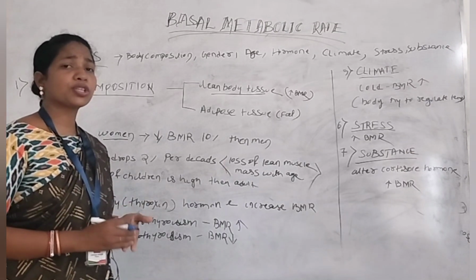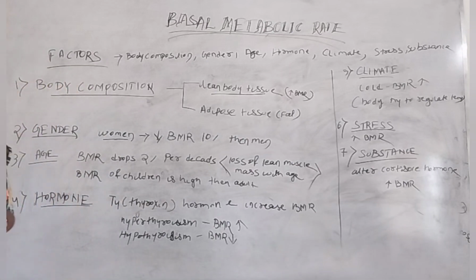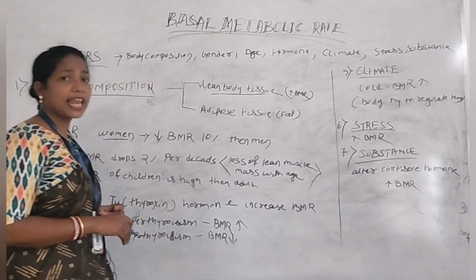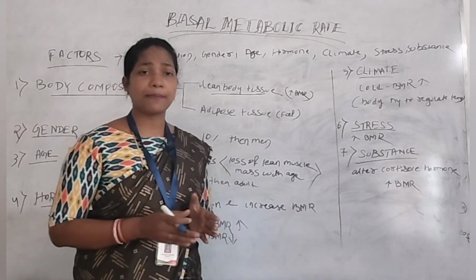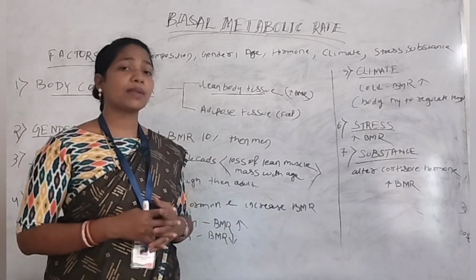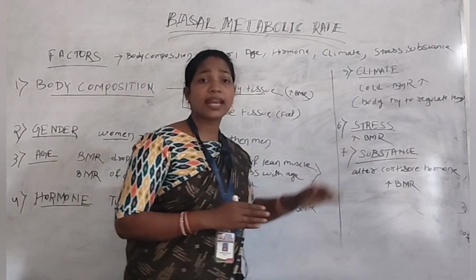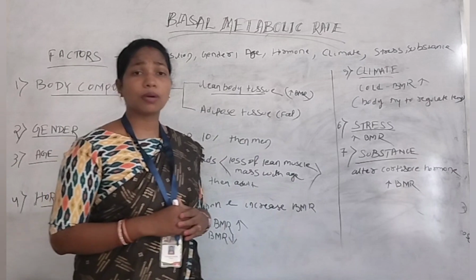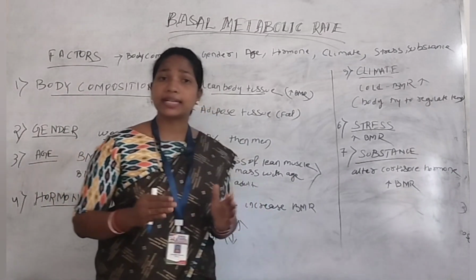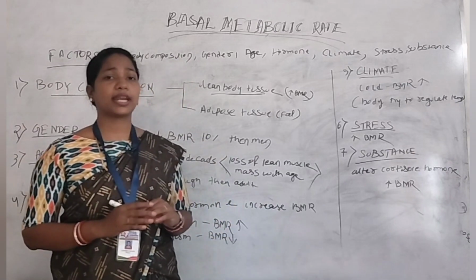If a person has hypothyroidism, their basal metabolic rate is decreased. Next one is climate. In a cold climate, we may need more energy, so at that time our basal metabolic rate is increased. Next one is stress. If we are having stress or any type of mental disturbance, then in that period also our basal metabolic rate is increased.